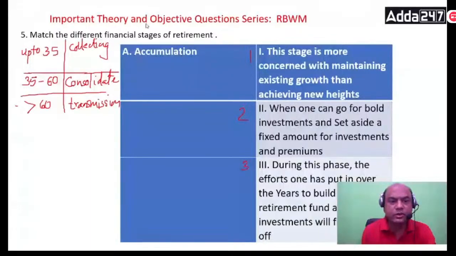Correct. The answer is 2. When one can go for bold investments and set aside a fixed amount for investments and premium. Bold means taking difficult steps. Difficult steps are not possible after the age of 35. So this is known as the accumulation phase.